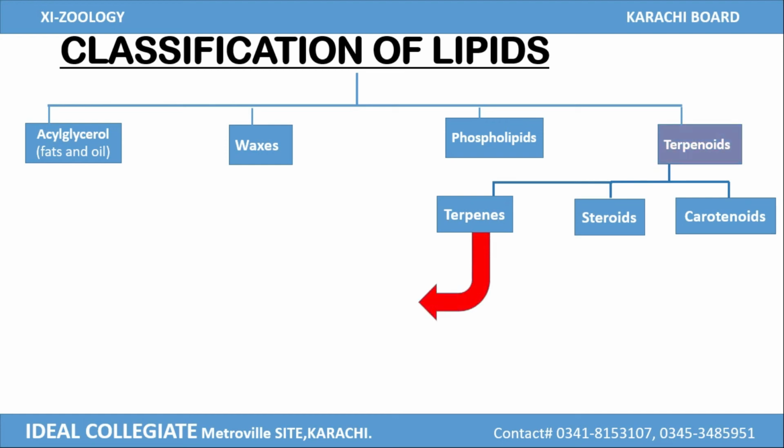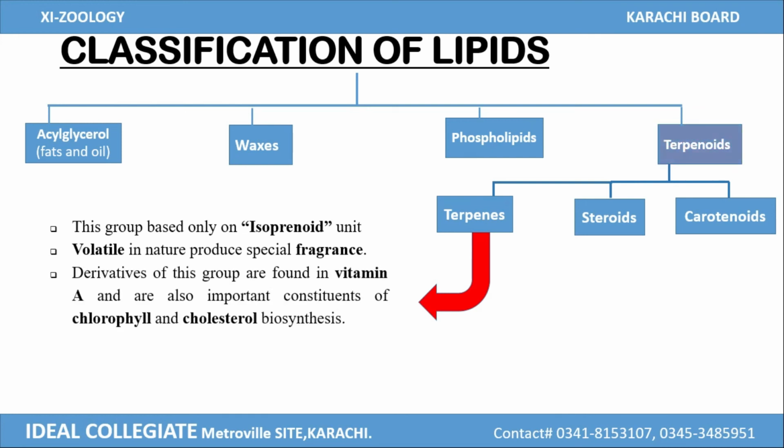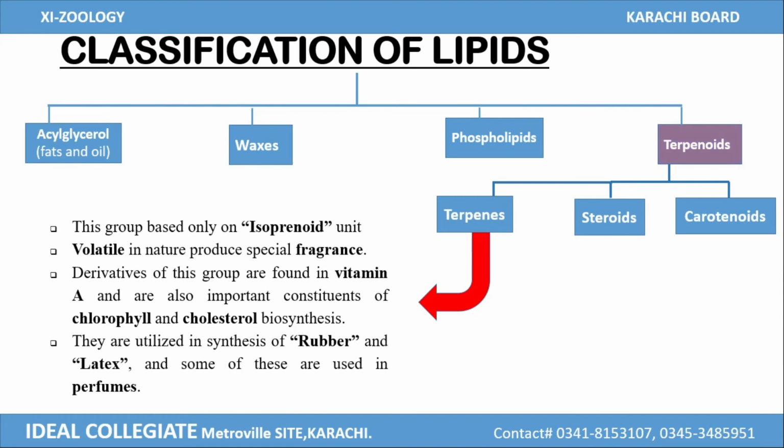Terpenes contain isoprenoid units. All the terpenes are volatile in nature and produce a special fragrance. Some terpenes are found in vitamin A and are also important constituents of chlorophyll and cholesterol biosynthesis. They are utilized in the synthesis of rubber and latex, and some of these are used in perfumes.